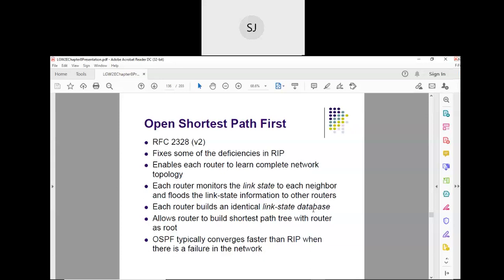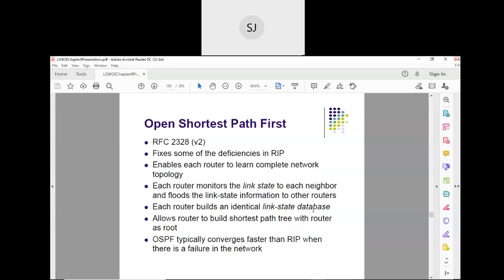This link state database is nothing but, again the same thing: every router receives the information from its neighbors. It is flooded across the whole autonomous system, right?